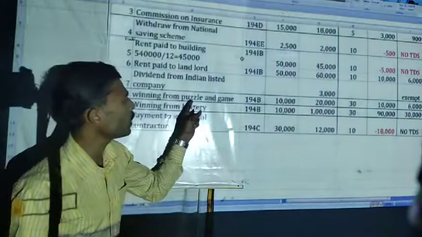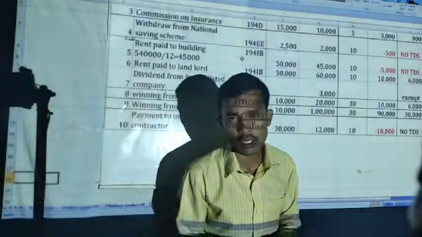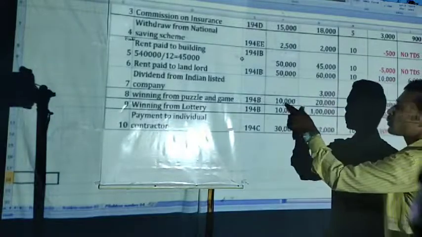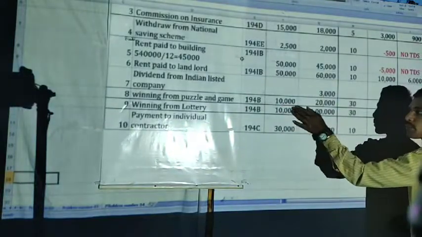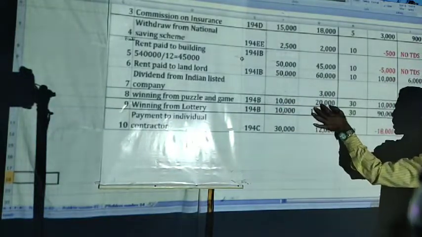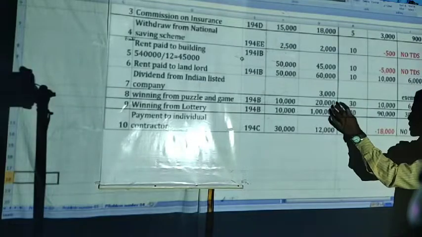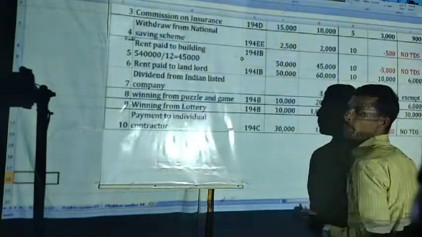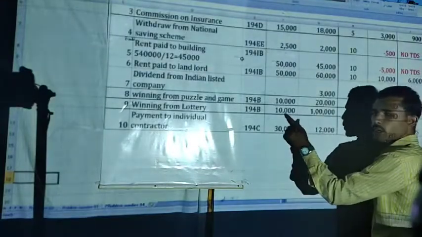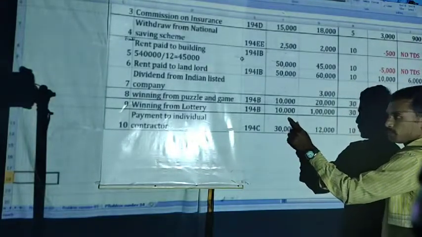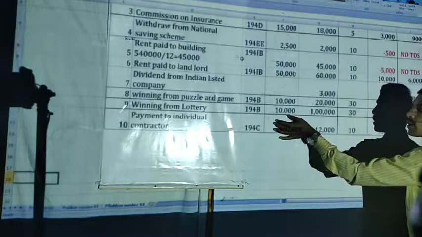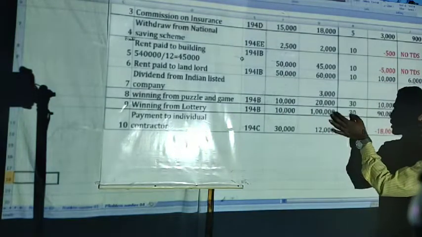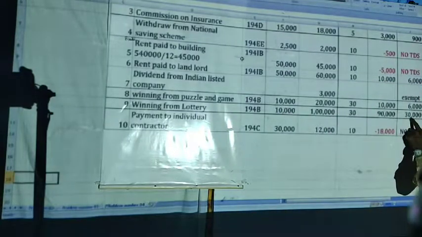Next, winning from puzzle game under section 194B, up to 10,000 no TDS, but here the amount is 20,000 at 30%. 20,000 into 30%, 6,000. Next, winning from lottery 194B, up to 10,000 no TDS. Amount is 1 lakh. 1 lakh into 30%, that is 30,000 will be the TDS.